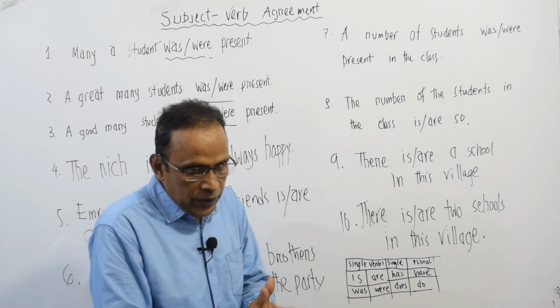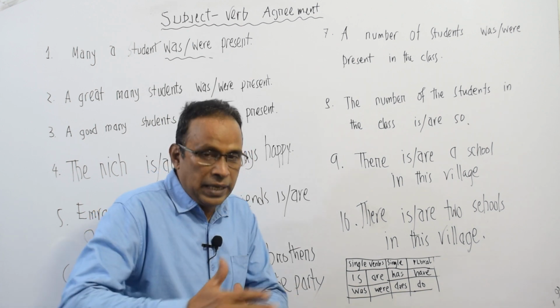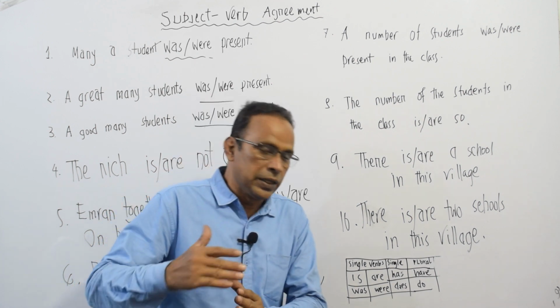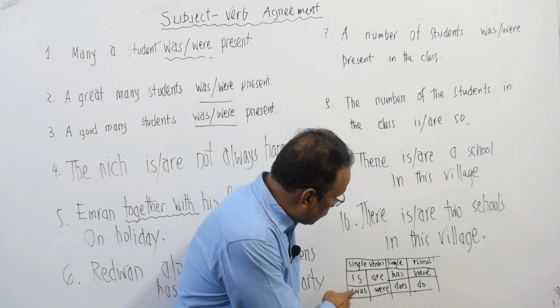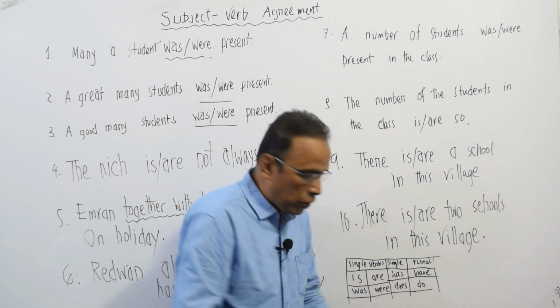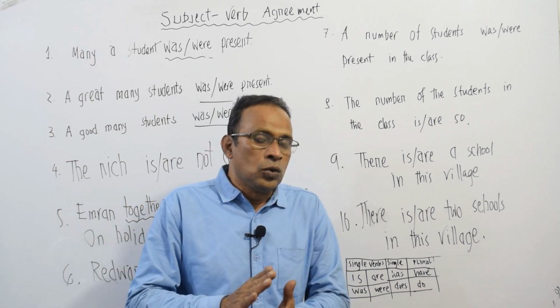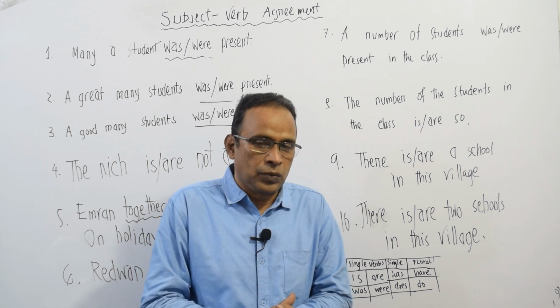So a single verb will have an s at the end, but a plural verb will not have any s at the end. So this single verb, is, was, has, does, or any verb having one s at the end will go with the subject which is third person singular in number.